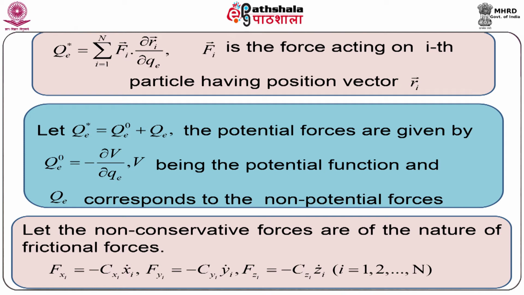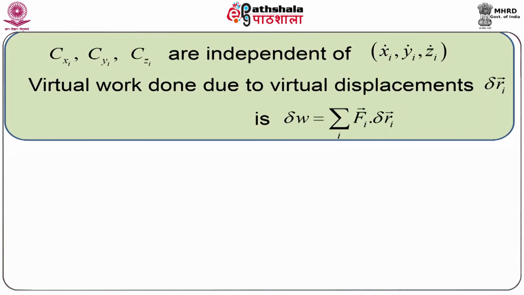Similarly, we get Fyi and Fzi, where Cyi and Czi are the proportionality constants and yi dot and zi dot are the components of velocity along the y and z directions respectively. Here the proportionality constants Cxi, Cyi, Czi are independent of velocity components xi dot, yi dot and zi dot.